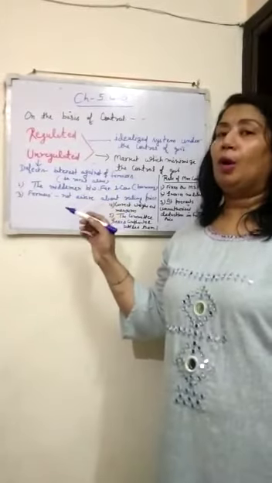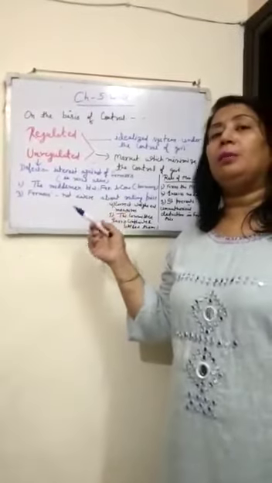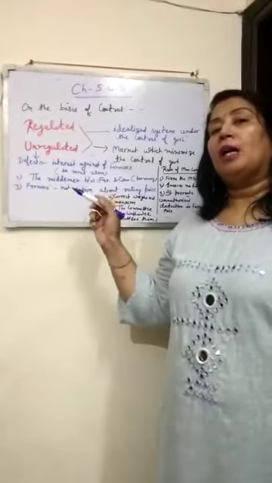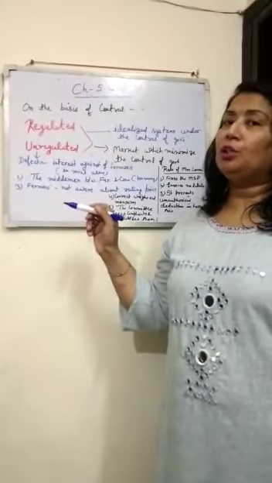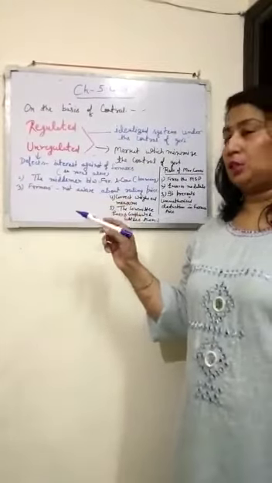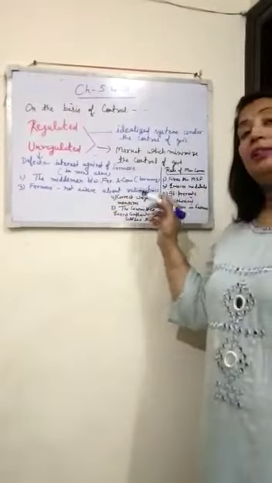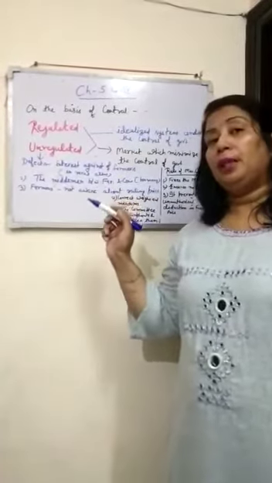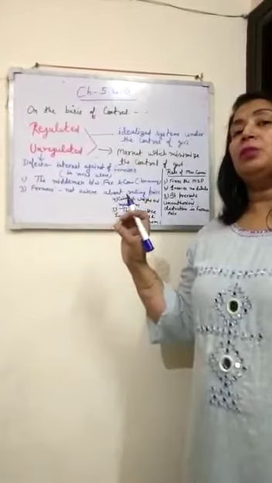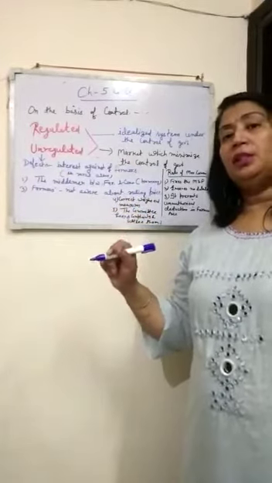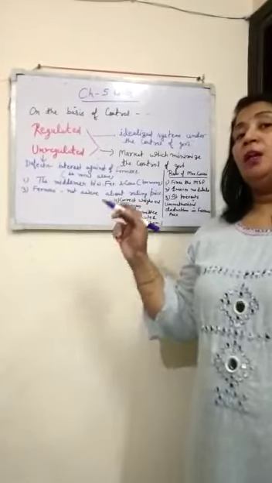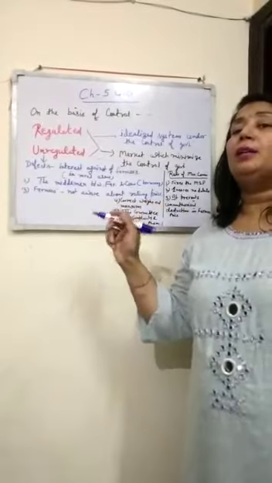That's why our government has made a marketing committee. So what is the function of the market committee? To control the market functioning. So how can it control the functioning of the market? You can see what is the role of the market committee. Here it fixes the minimum support price, means the minimum that could be given to the farmer. Nobody will force the farmer to sell his product below the price that is fixed by the government.